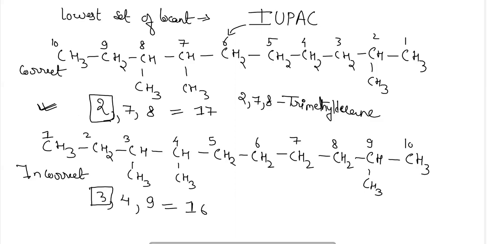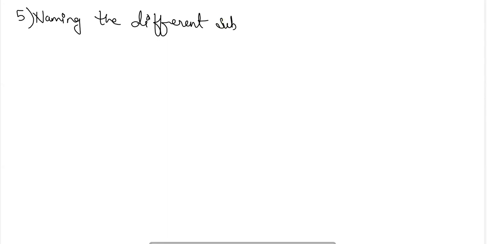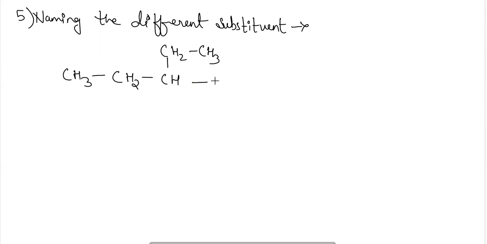Now naming the different substituents. Let us say one chain is there, CH3 CH2 CH CH2 CH3 CH3.